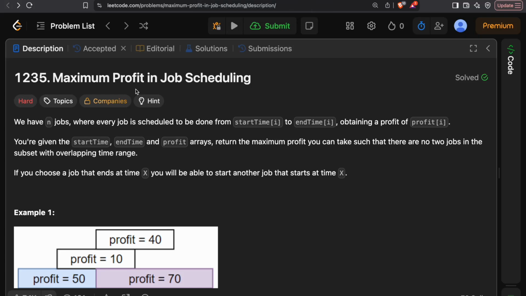Buddy, so welcome to a new question. What we are trying to solve over here is the question in Leetcode 1235, which is called Maximum Profit in Job Scheduling. So what does this question say?